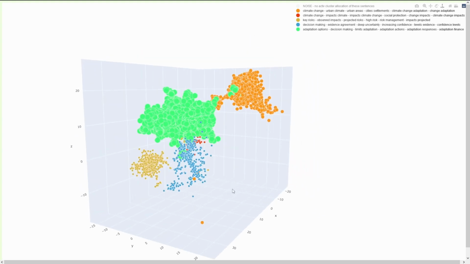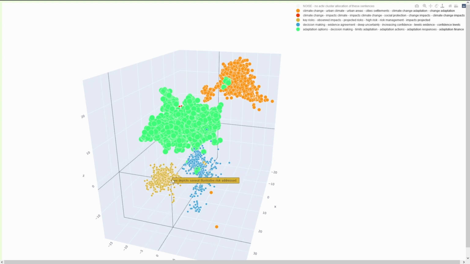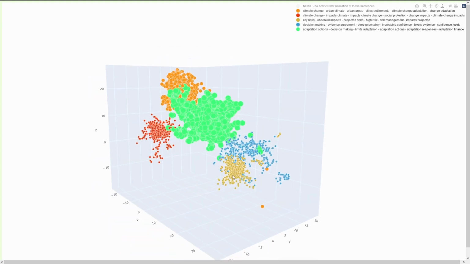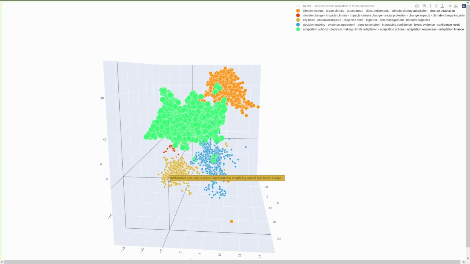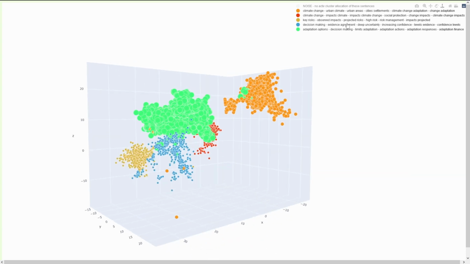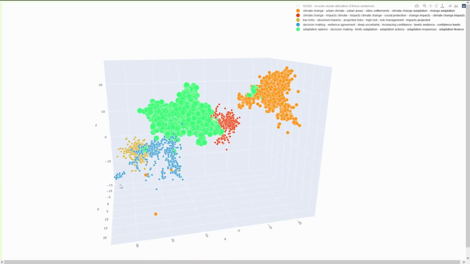But let's switch now to the other side, where we have this little ochre. And here in ochre, let's switch it on and off, we have the observed impacts, the projected risks, the high risk, the risk management. This is in this area of the cluster a subcluster. And in blue, we have the decision making, the deep uncertainty, the increasing confidence, the confidence level, everything that is connected with this one.